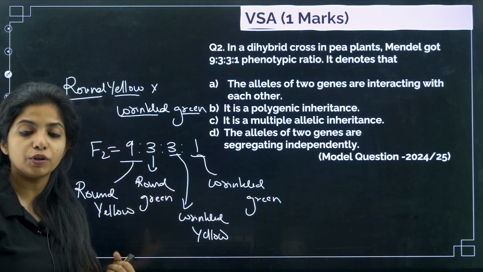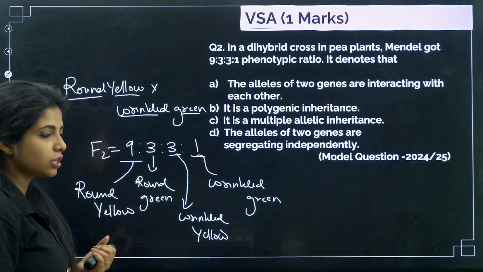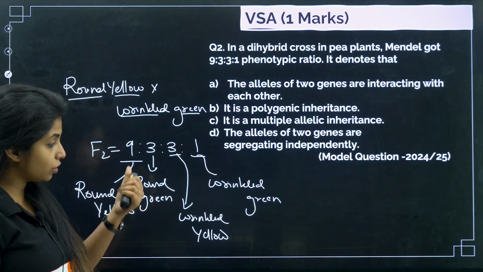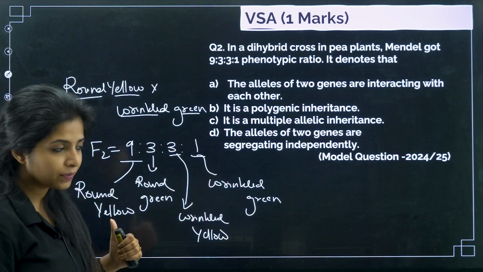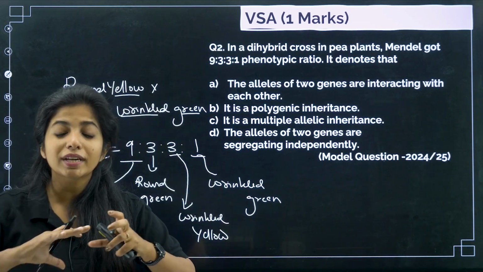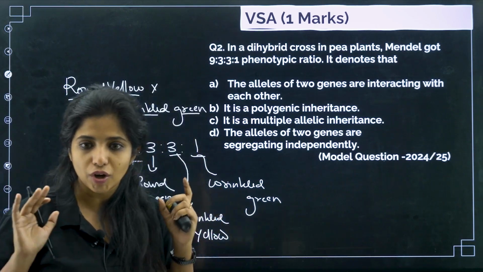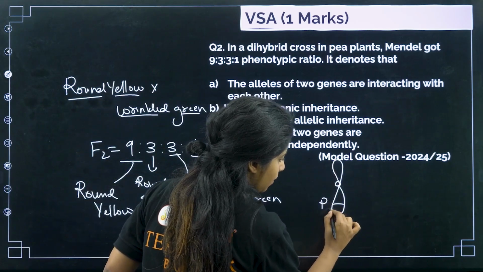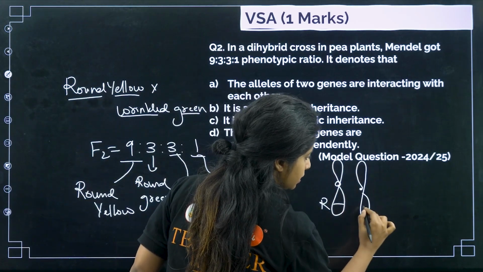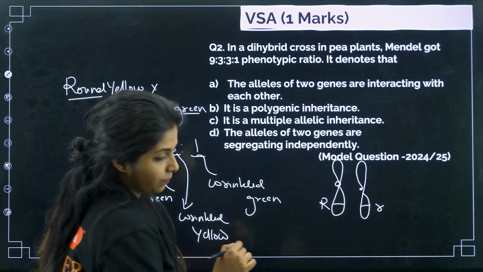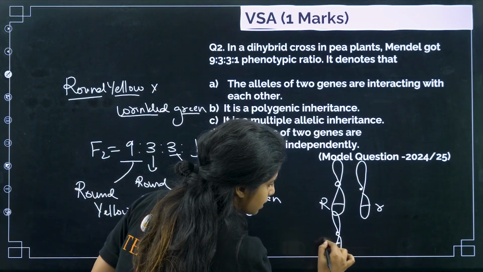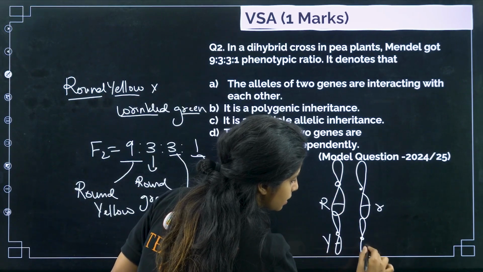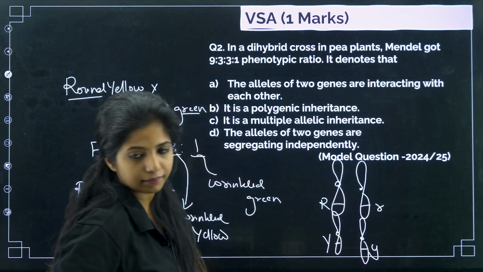So you were able to see this. Why were you able to see this? Because, children, the alleles which are responsible for all of these characters are going to independently assort from each other. For example, this is capital R, this is small r, this is capital Y, this is small y.